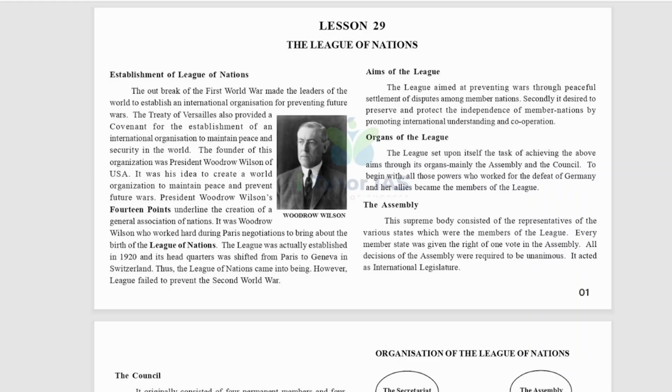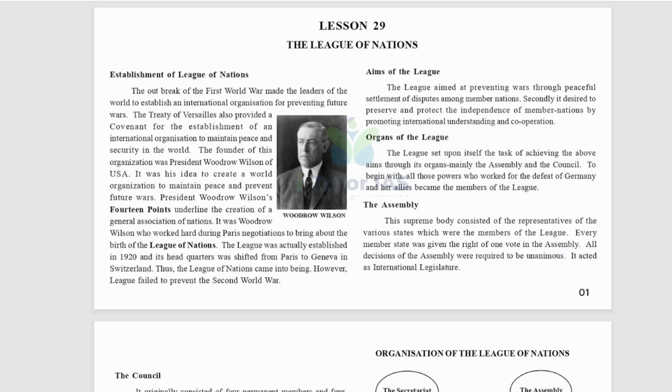In the last unit we discussed the French Revolution, so I hope you remember and revise it. The League of Nations, maybe all of you know, was the first worldwide intergovernmental organization, established with the primary mission of maintaining world peace. It was formed in the aftermath of World War I. It operated from 1920 to 1946 and served as the direct predecessor to the United Nations.